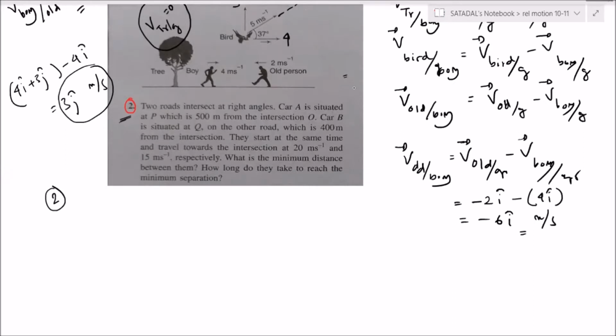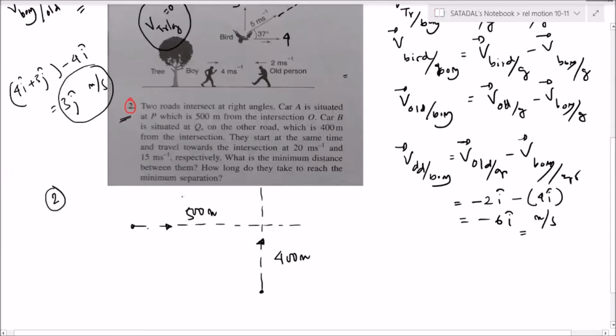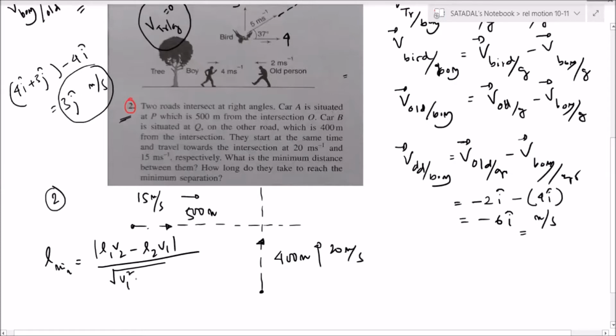See, this is the theory that we have studied in the class. If you remember, 4 different methods we have worked out to find the L minimum. Two particles are moving opposite to each other. Right now, this is given to be 500 meter, this is given to be 400 meter. This is moving with 15 meter per second, this is moving with 20 meter per second. So how much L minimum have I written? L minimum is mod of L1 V2 minus L2 V1 by root under of V1 square plus V2 square. This is the simple formula.